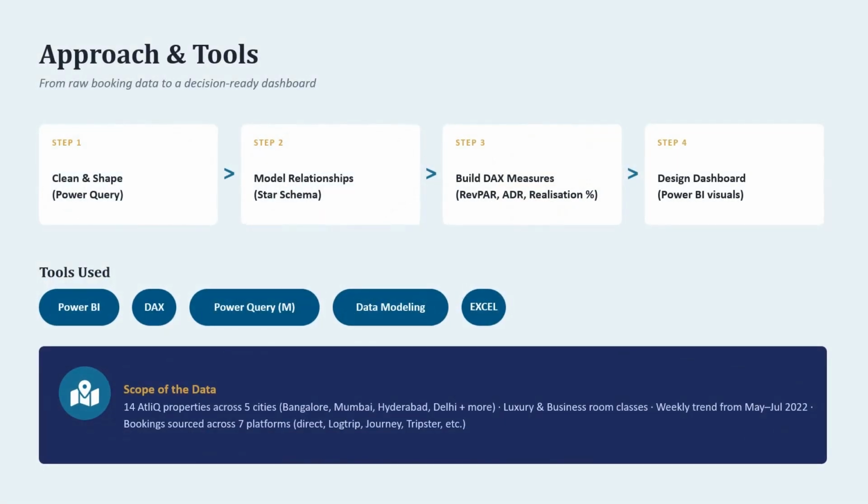My approach was very simple. I started in Power Query with cleaning up the historical booking data. Then I modeled it properly, set up relationships across city, room class, and rates. After that, I built out the DAX measures like RevPAR, realization percent, etc. And then I started designing the actual visuals in Power BI.